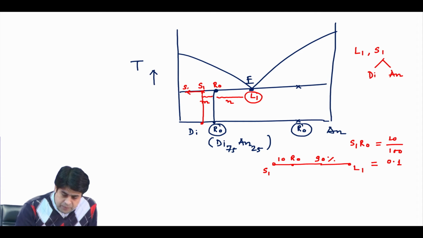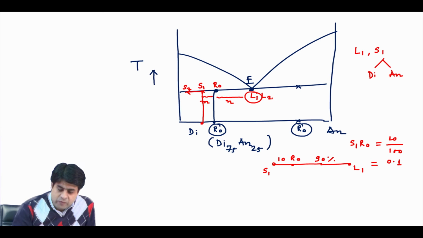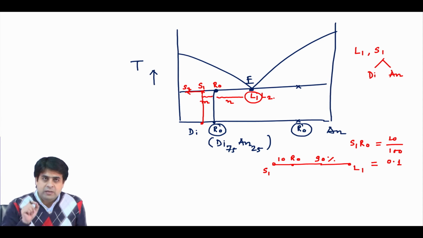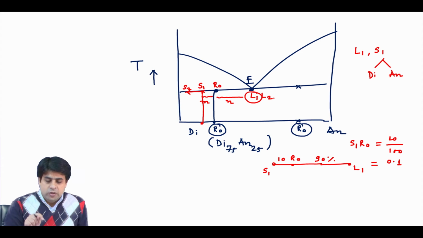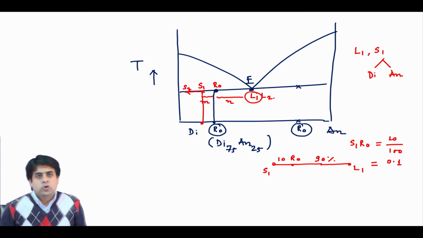So, you will have an S2 composition here and a new liquid composition, but this new liquid will have exactly the eutectic composition, because until you exhaust the phase anorthite from the system, as long as you are on this horizontal line at the eutectic temperature, you cannot change the composition of the liquid. So, your L1 and L2 will have exactly the same composition, only the proportion of your liquid will increase when you supply heat.